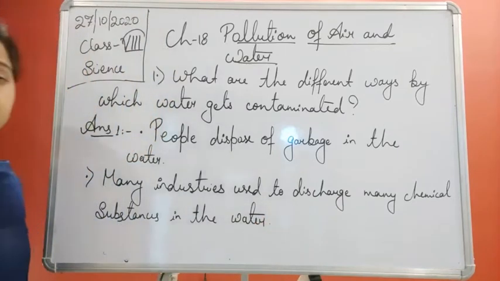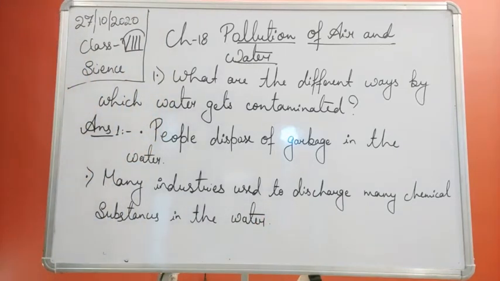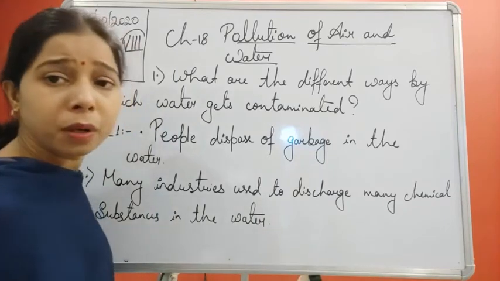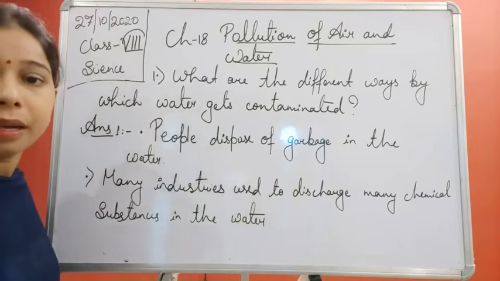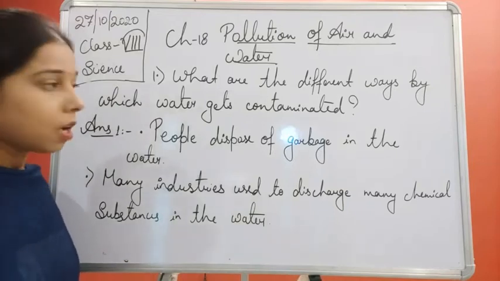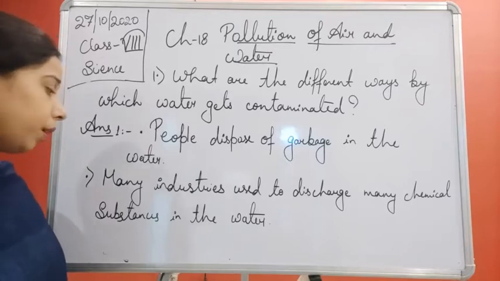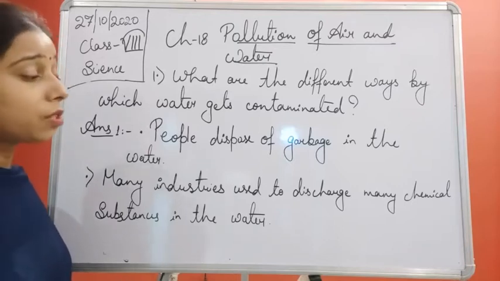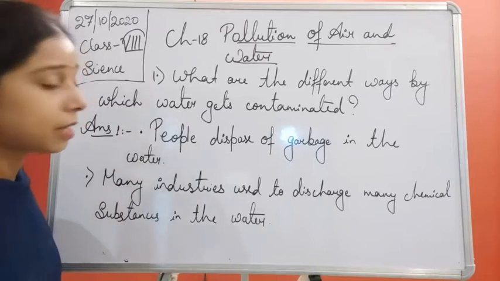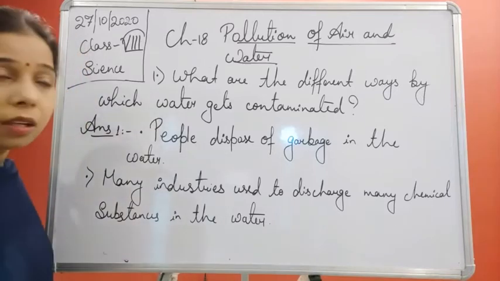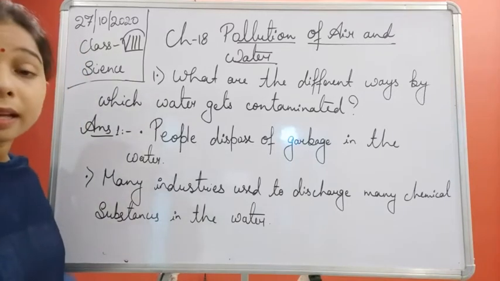Many industries used to discharge such kind of chemical substances into the water. Water can be a river, a stream, or any kind of water body. So the first one is that people dispose of garbage in the water, and the second one is that many industries used to discharge many chemical substances in the water. Now, is it only these two? No, students, there can be many more.